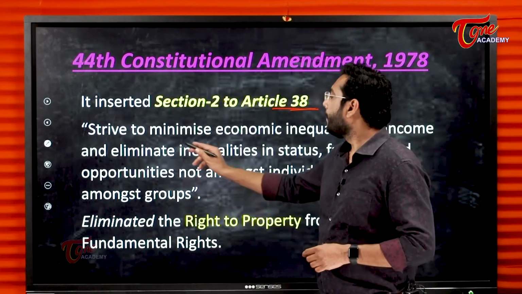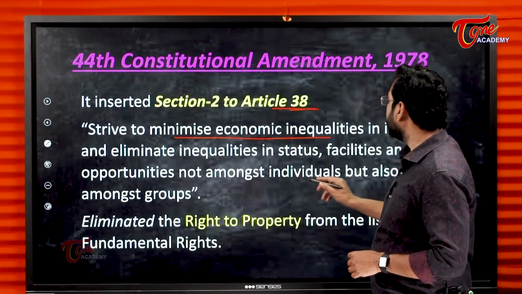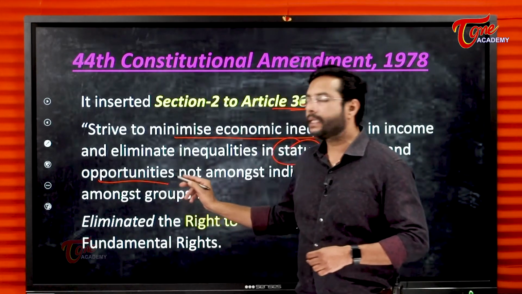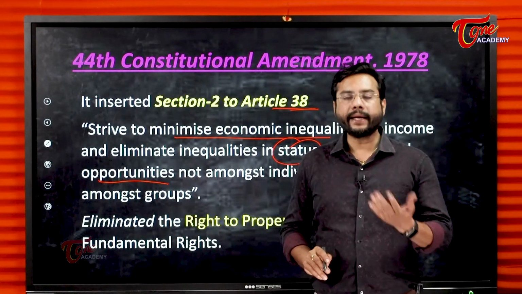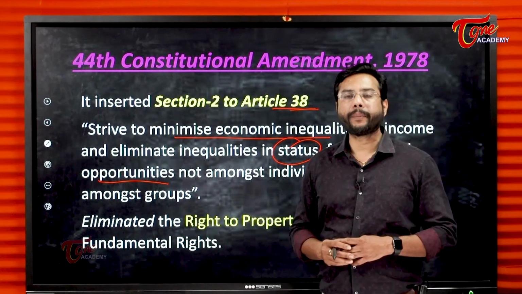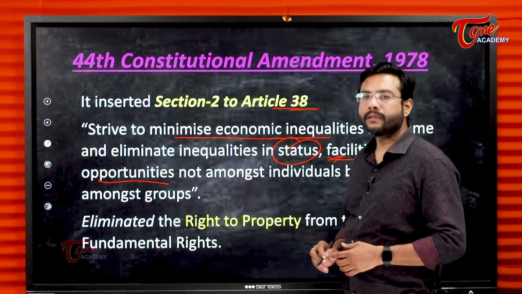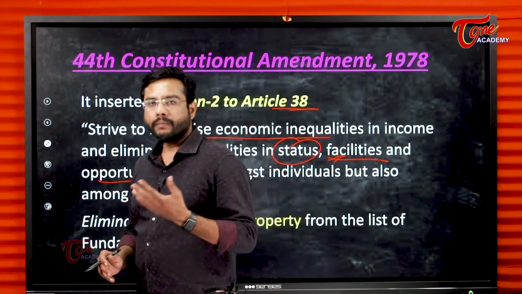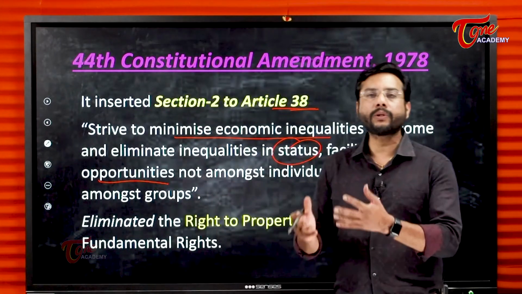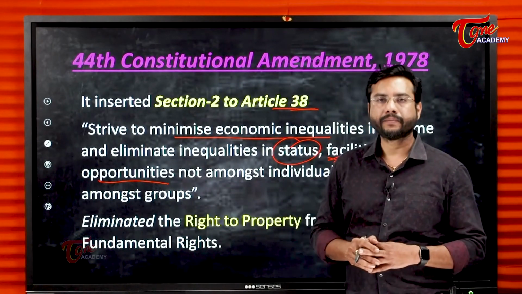So, the state will minimize the economic inequalities. Again, inequalities in terms of status, facilities and opportunities. This means the state should take active steps to provide opportunities for the people in terms of employment, in terms of giving facilities. So, by providing loans, by providing subsidized implements, the government would improve the living standards of the underprivileged section of the society.